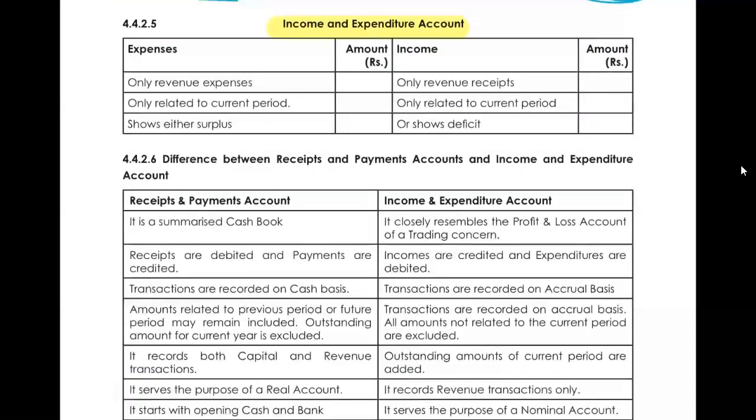Coming to the income and expenditure. So all the expenses will be on your debit side, just like your P&L account. Okay. And then all the income on your credit side. So all the revenue, only revenue expenses, not capital expenses. Okay. And all the revenue receipts.